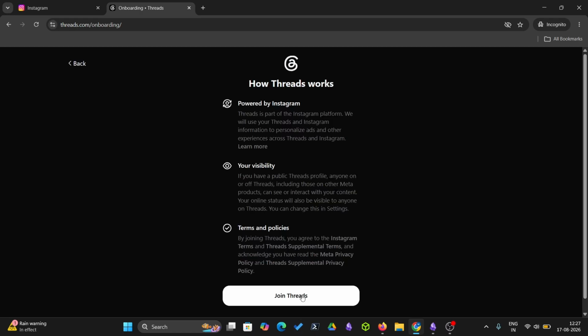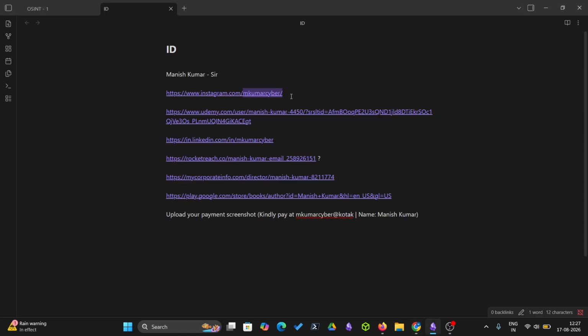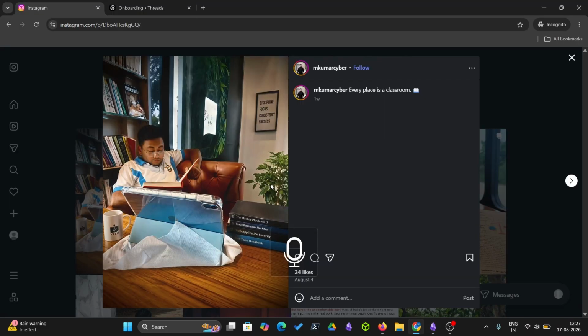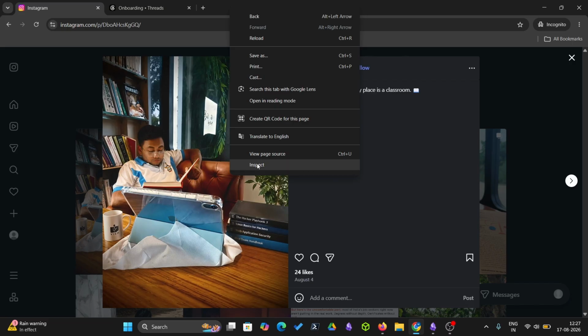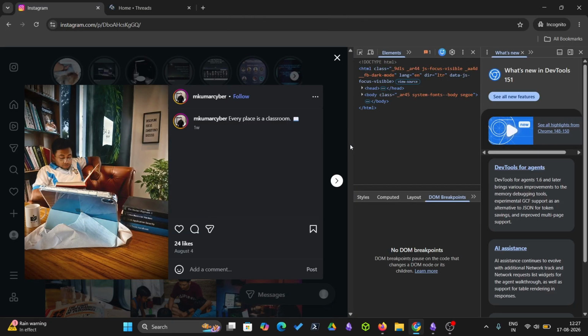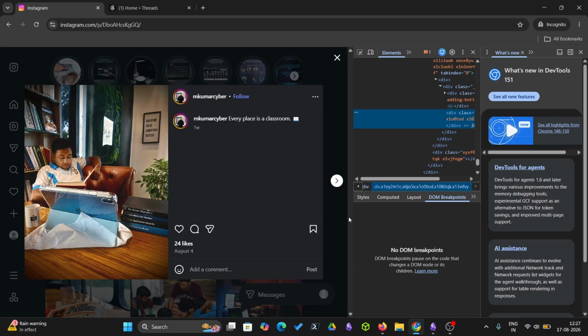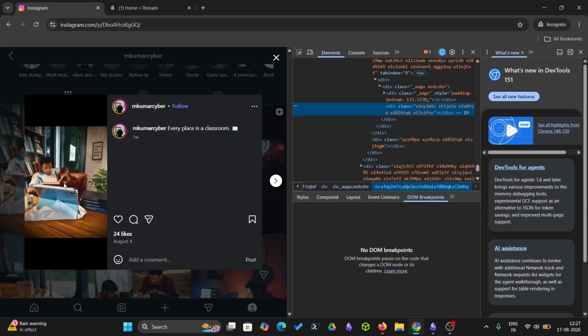Let me just wait a minute. Okay, so here we are. We have got another Threads ID, so we would include that too. We have found the Threads ID for Manish sir. But till then, let us open inspect. Just for example, if you are looking for a person, a threat element, and you want to find where the person is from, you can see the image particularly, and you can see at what date it might have been posted. This looks like a home with some books and an iPad, and sir is trying to read a book.